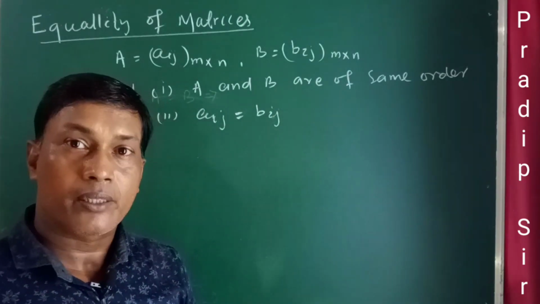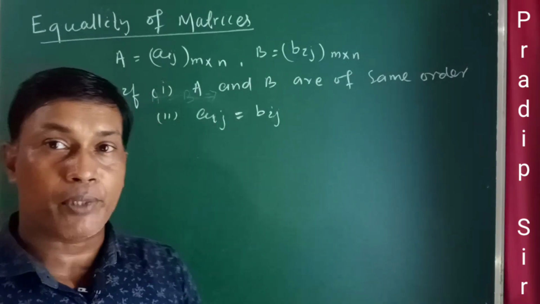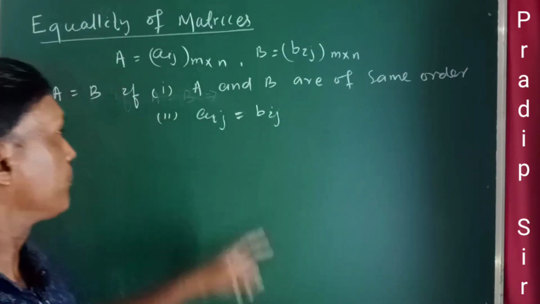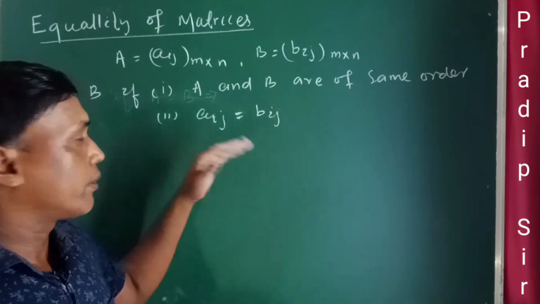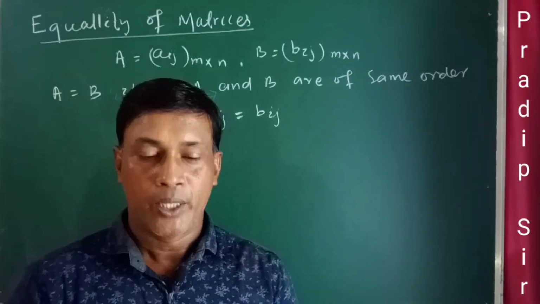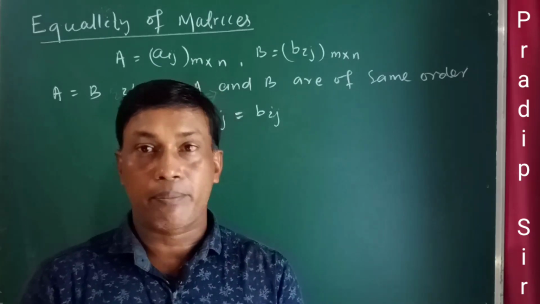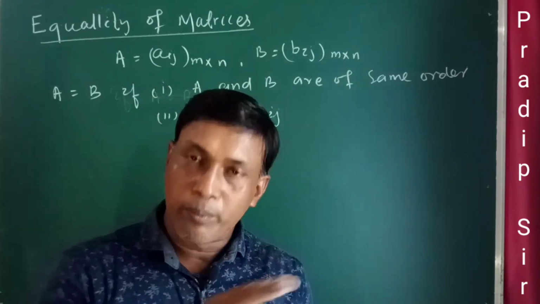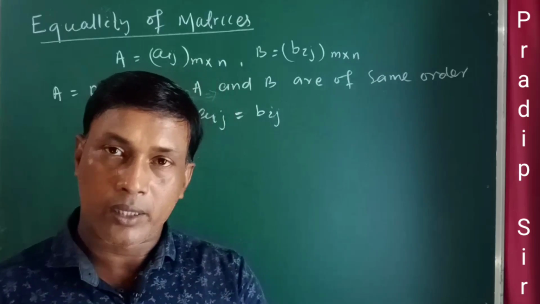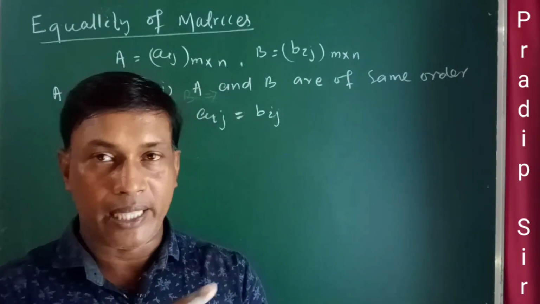They are having the same order. That means the order of the two matrices must be the same. And the second condition is Aij is equal to Bij, meaning the corresponding elements are equal. Two matrices will be equal if they are of the same order and the corresponding elements are equal. तो टू मैट्रिक्स इक्वल होंगे कब? जब उसका ऑर्डर समान होगा एंड corresponding element भी इक्वल होंगे.